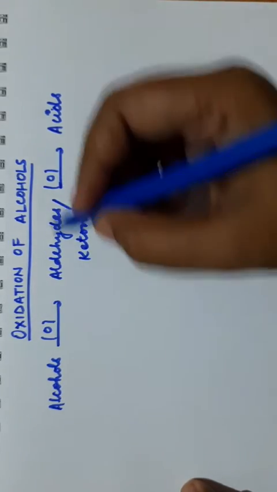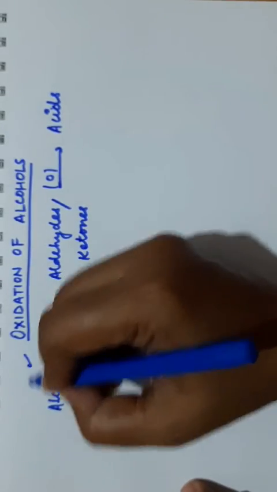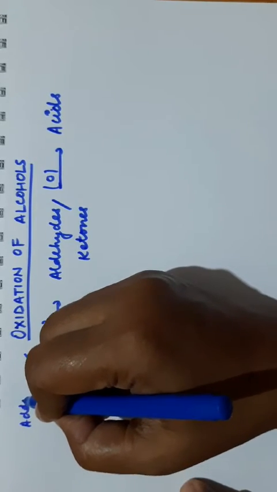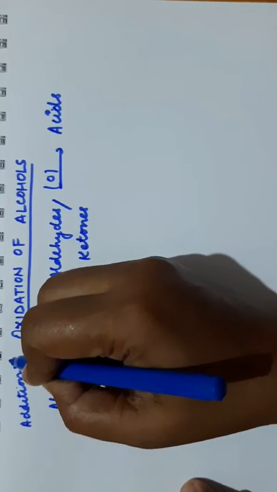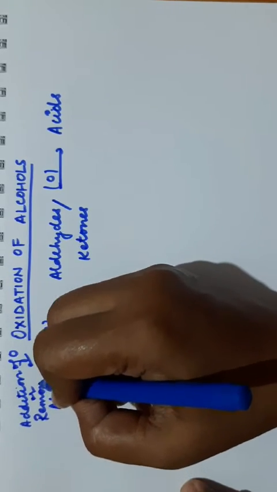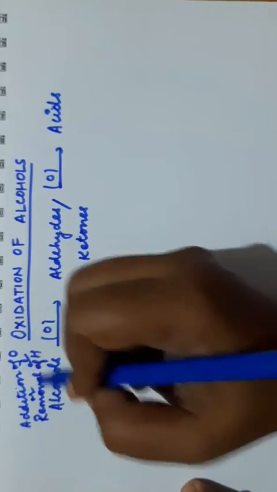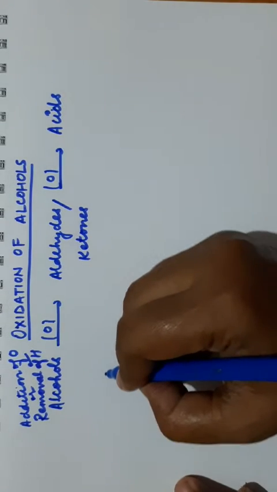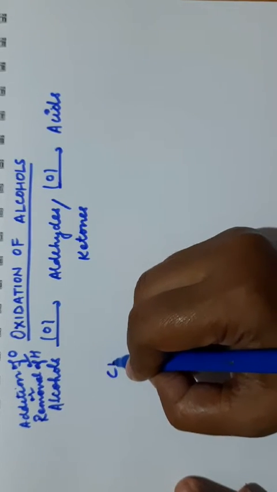So what is actually oxidation? Oxidation is either addition of oxygen or removal of hydrogen. Either we are removing hydrogen or adding oxygen. Clear. Now if we take 1 degree alcohol,